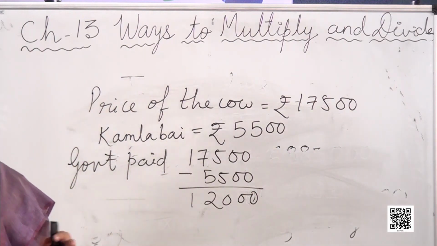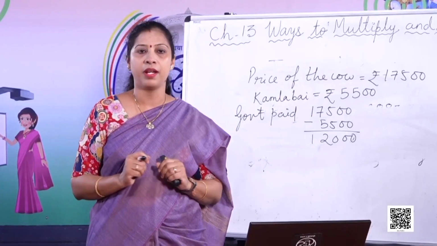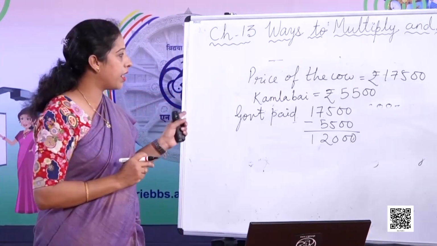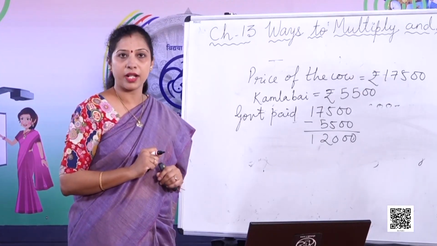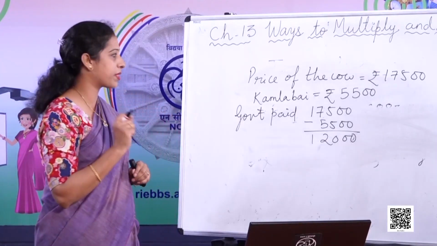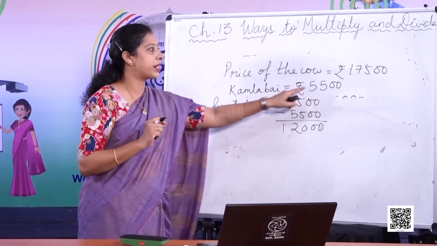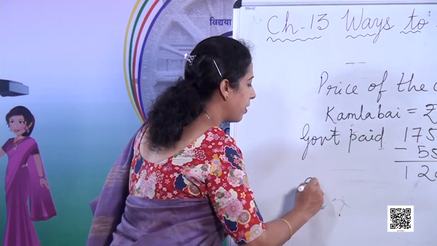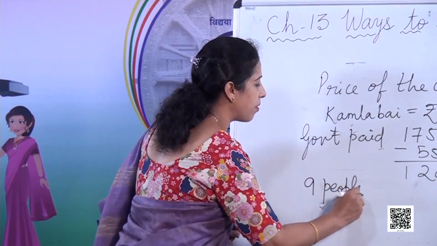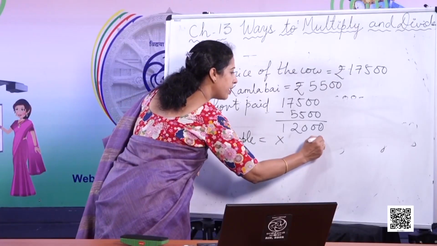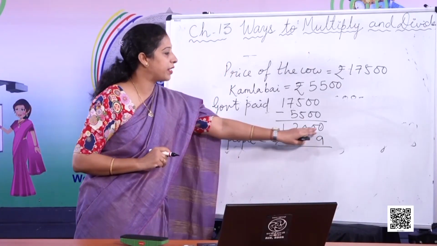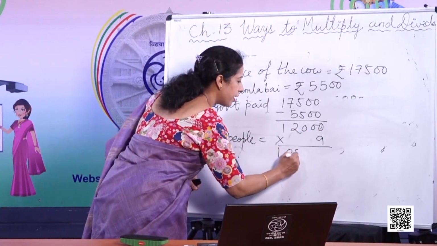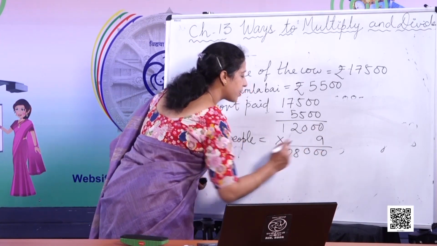Now Kamla Bai is also selling milk from that cow. But I don't know why she wants to sell off that cow. Now in her village, 9 people had got that cow from the government. Every person had given 5,500 and the government had paid 12,000 rupees. So 9 people had got the help. So how much money the government gave? 12,000 into 9. As I told you, you don't have to multiply these zeros. Just multiply 12 into 9, 108, and just put back the zeros.